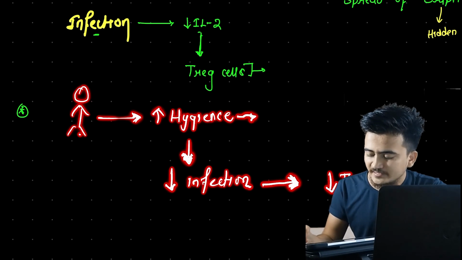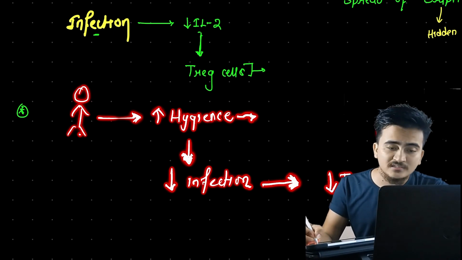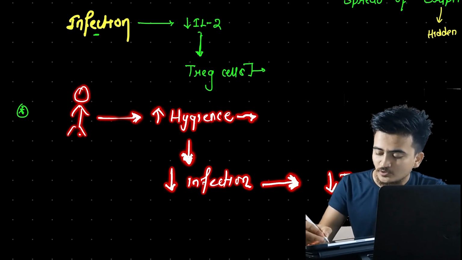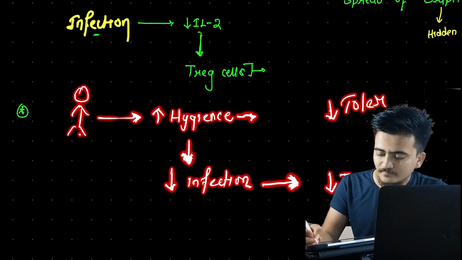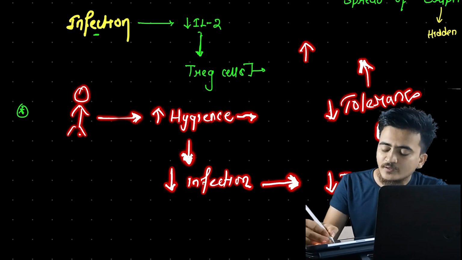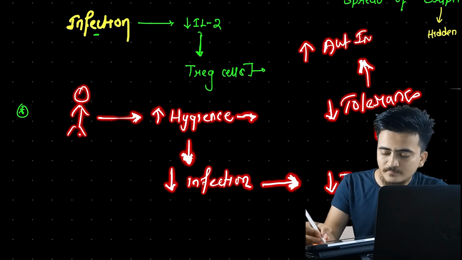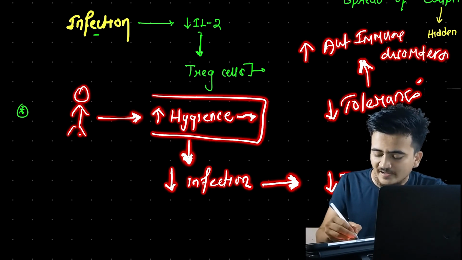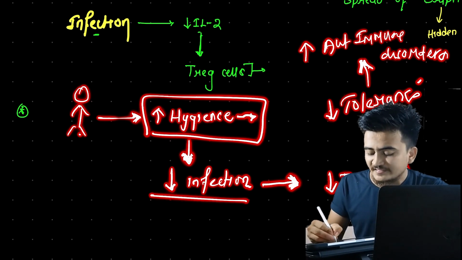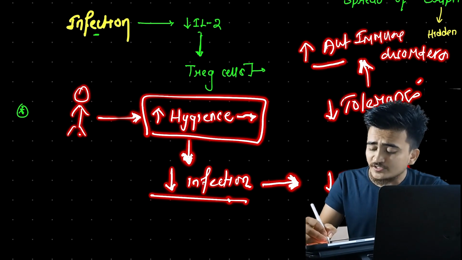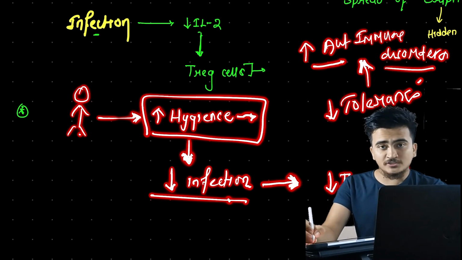and this low level of interleukin 2 means low T regulatory cells. And low T regulatory cells mean low tolerance, and this low tolerance means high autoimmune disorders. So here we are maintaining a lot of hygiene and preventing a lot of infection, even though we end up with a condition in which we get autoimmune disorders.